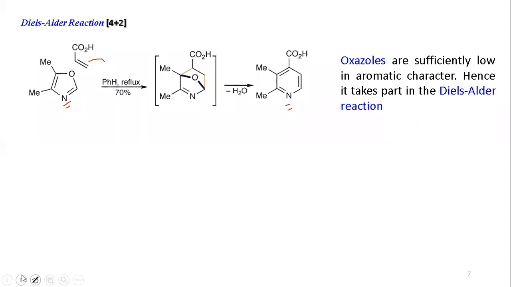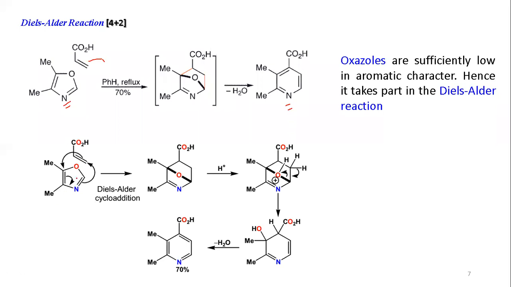What we can see in this case is that this is the dienophile and this is the diene, so you have the reaction. So 4 plus 2 cycloaddition ultimately generates this one. And if you just treat with H plus, it will be protonated, right? If you treat with H plus, this will take the proton, and now it will break down. And you have a hydrogen here, an alpha hydrogen. This position has no hydrogen, this position has no hydrogen. So this is the alpha hydrogen. So it can fall and it can open. So that is happening here.